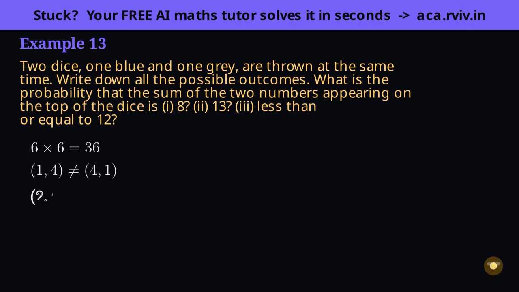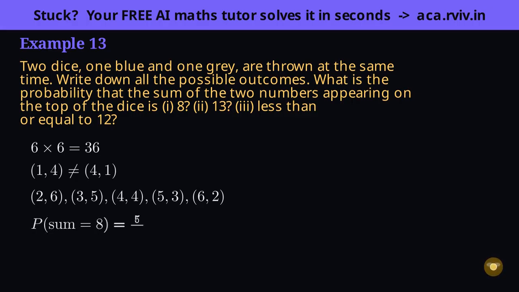Part 1 wants a sum of 8. Rather than guess, sweep the sample space and list every ordered pair that adds to 8: 2,6; 3,5; 4,4; 5,3; 6,2. Count them, 5 favorable pairs out of the 36. So the probability of a sum of 8 is 5/36.